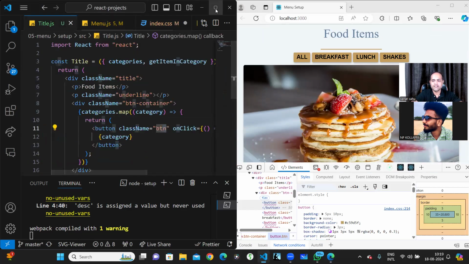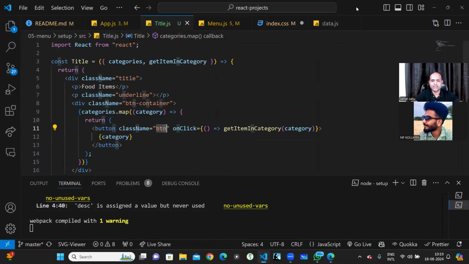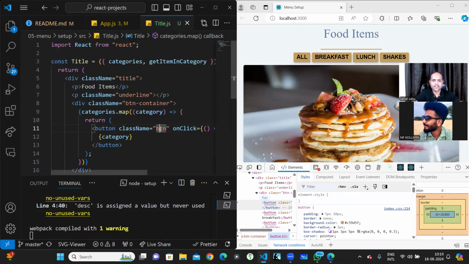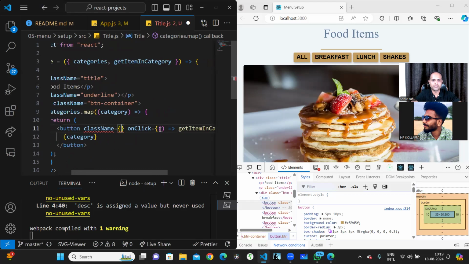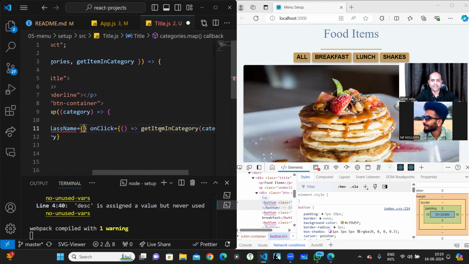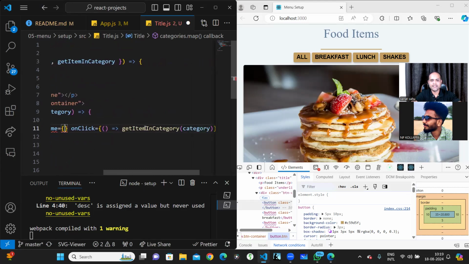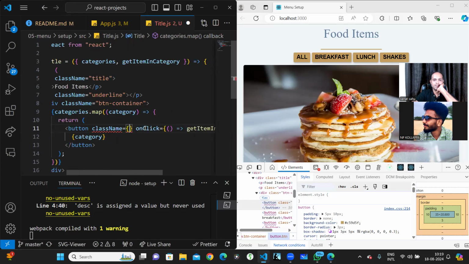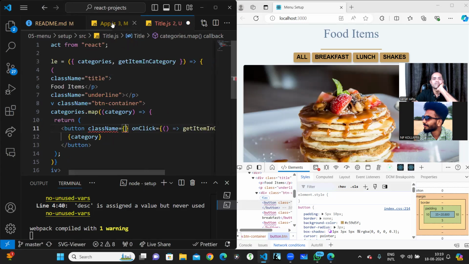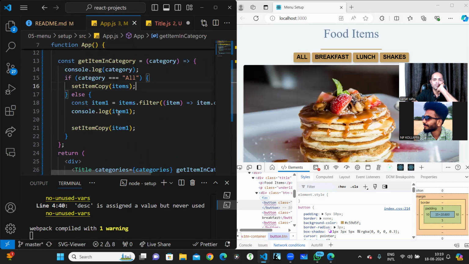I can go over here to the title, and I'll say that if this will not work, I have to use curly braces here. For clicked, on click, I have to add the active class.